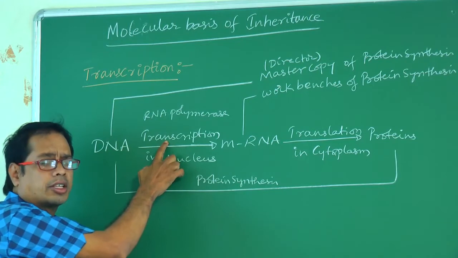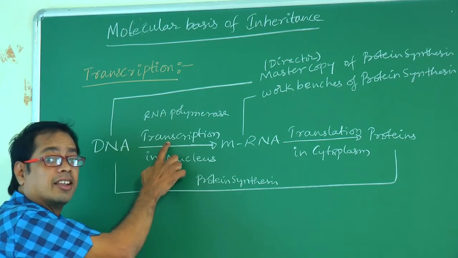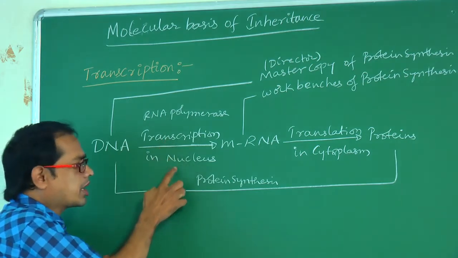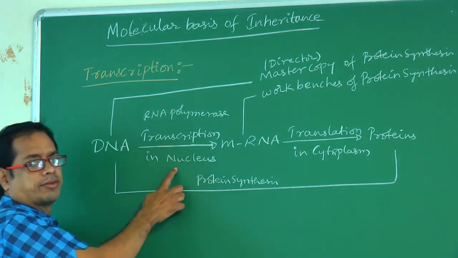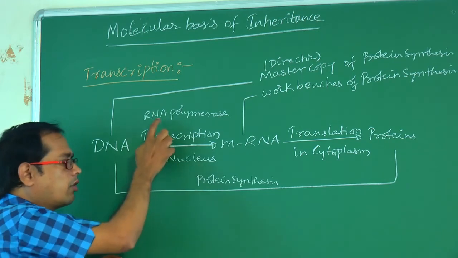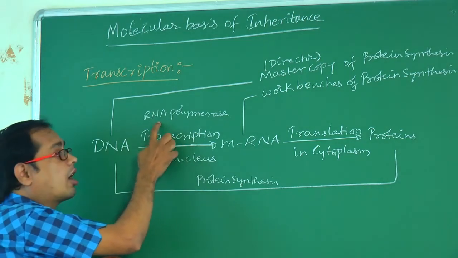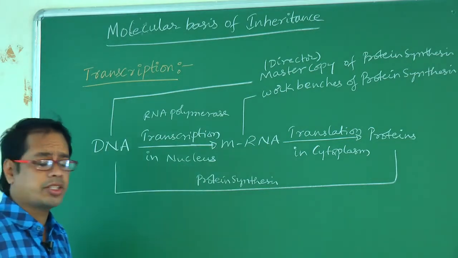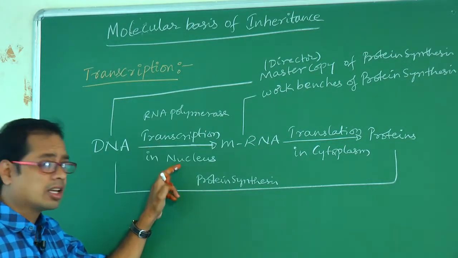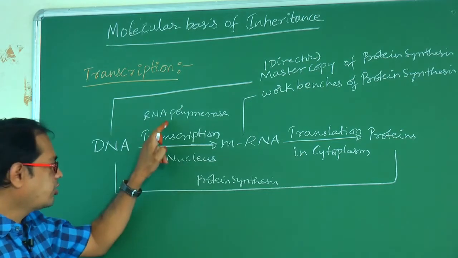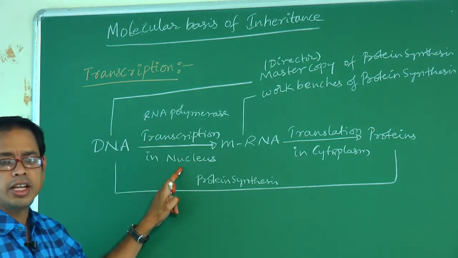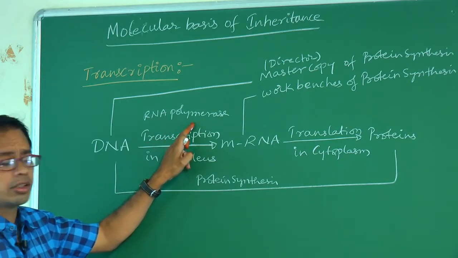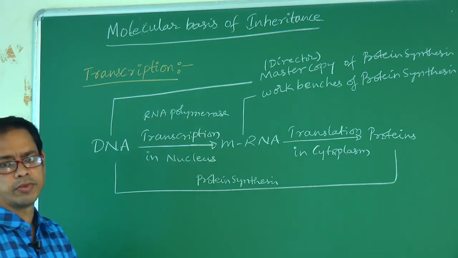In prokaryotes, this transcription occurs in the cytoplasm, whereas in eukaryotes it occurs in the nucleus. Where is this RNA polymerase enzyme present? As this process occurs in the nucleus, the enzyme is also present in the nucleus.